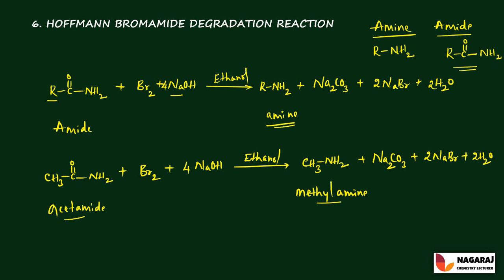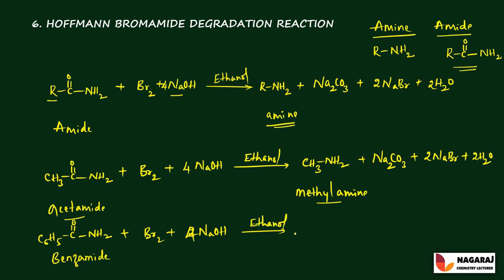And let us take aryl groups, that is C6H5 C double bond O and NH2. This molecule is called benzamide. When benzamide reacts with bromine, it requires 4 moles of NaOH in the presence of ethanol.